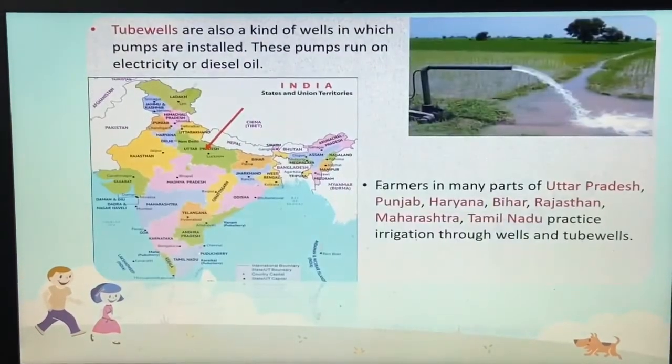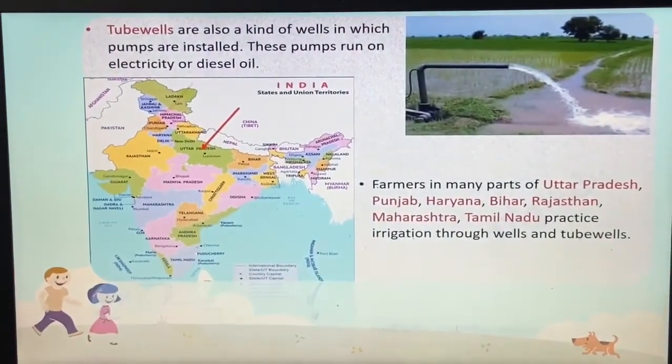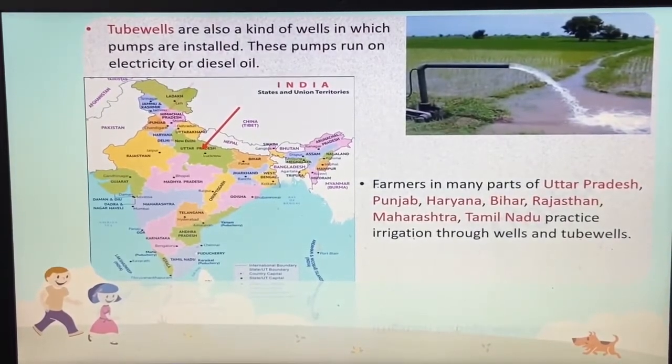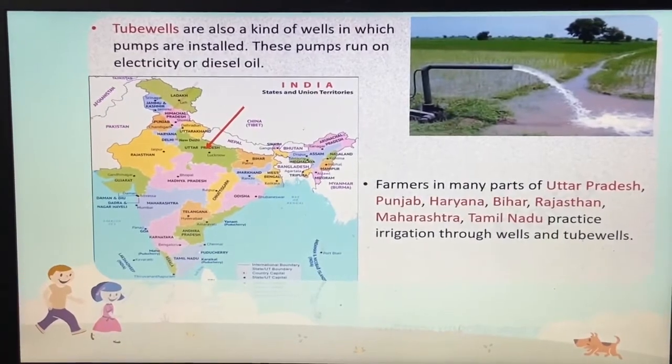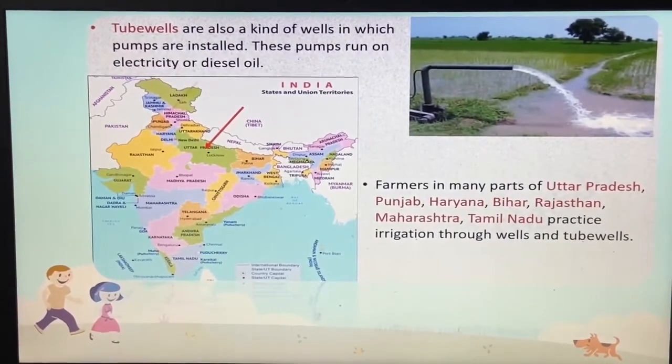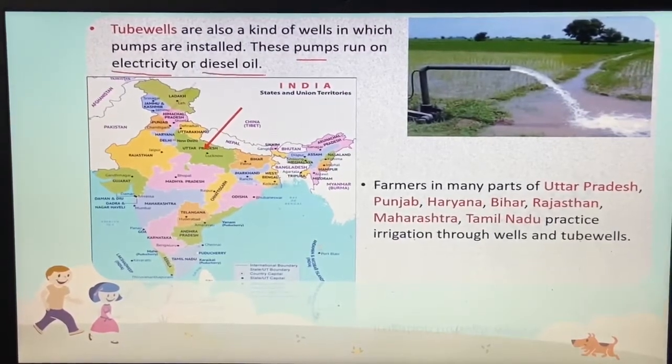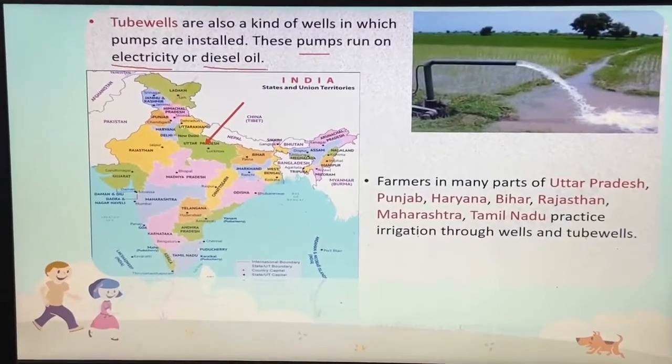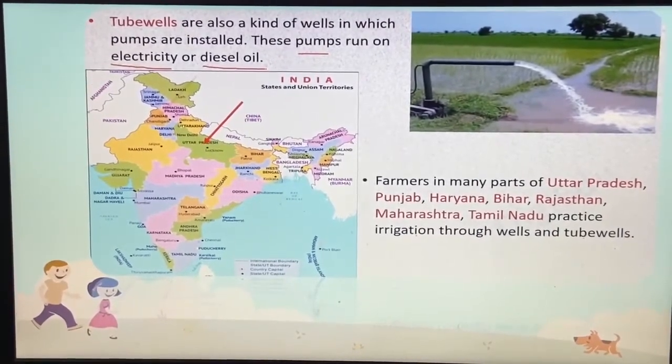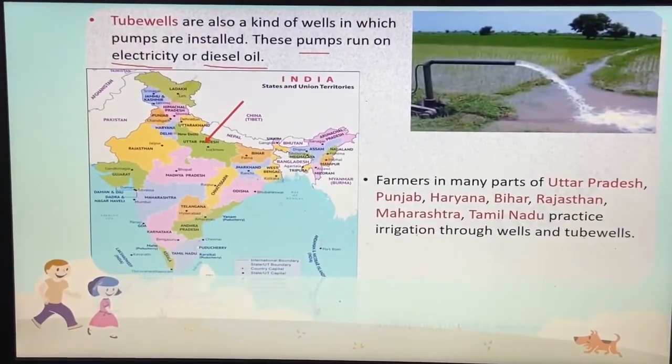Now the next, tube wells are also a kind of well in which pumps are installed. As I told you, what do we do in this? We install pumps. And these pumps run on electricity or diesel oil. How do these pumps run? Either we run them on electricity, meaning power, or else we use diesel oil. Using diesel oil, we run these pumps which we have installed inside the tube wells.